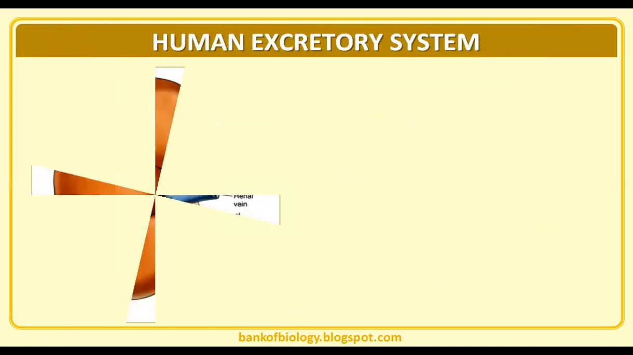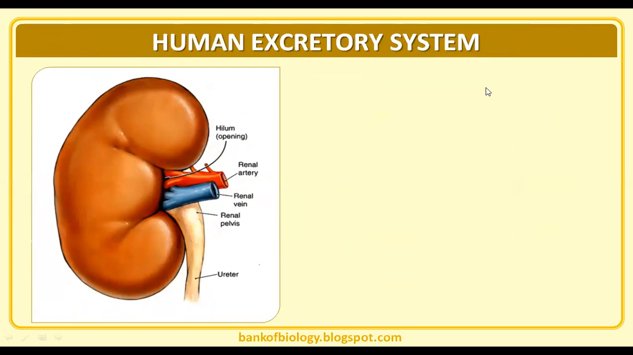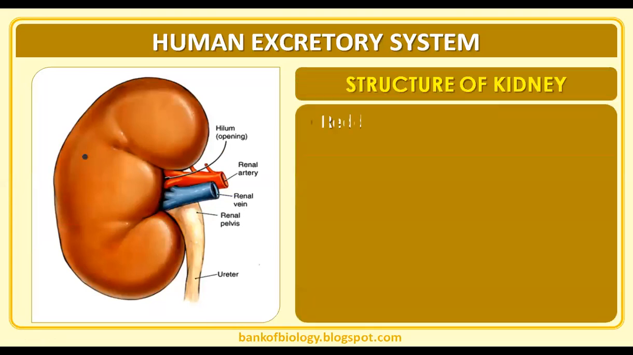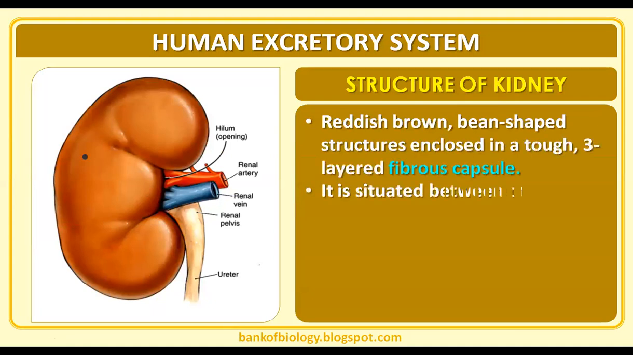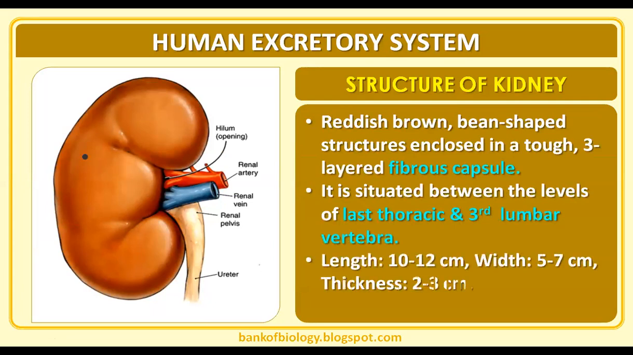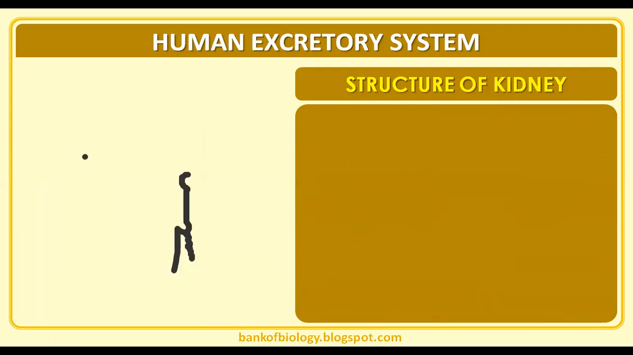In the human excretory system, we are now moving to the kidney. The kidney is a reddish brown bean-shaped structure enclosed in a tough three-layered fibrous capsule, situated between the levels of the last thoracic and third lumbar vertebrae. The length is 10 to 12 centimeters, width 5 to 7 centimeters, and thickness about 2 to 3 centimeters. Average weight is 120 to 170 grams.